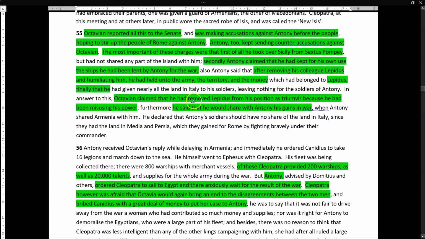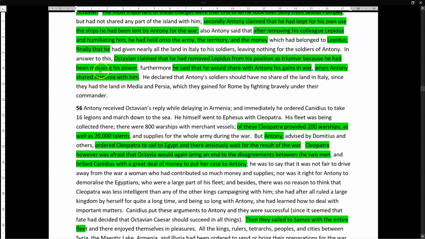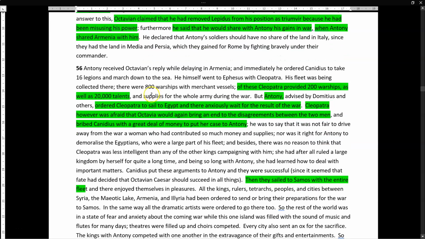So Octavian then answers it. Octavian claims he'd only done all this because Lepidus had been misusing his power, and that in the future, of course, I'll share your gains with you in war, when actually you share Armenia, which is a place that Antony had supposedly taken. I should point out that Armenia was quite a small prize compared to what Antony should have been doing, which was taking over Parthia, which he failed to do. Okay, fine. So he then also declares that Antony should have no share in the land of Italy, because he had other lands which he'd then given out to his children.